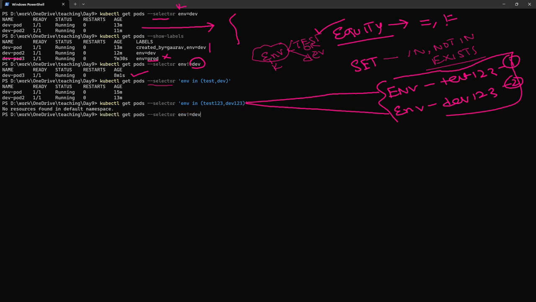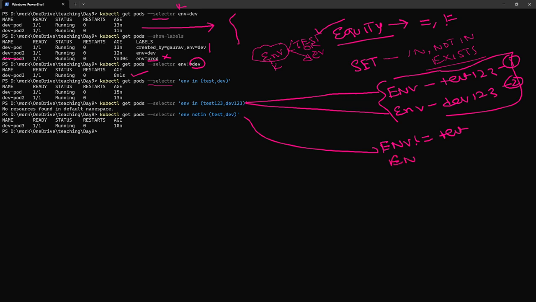And not in, what we have to mention, not in, and see here. In this case, again, it is going to check for the environment which is not equal to test or environment not equal to dev.